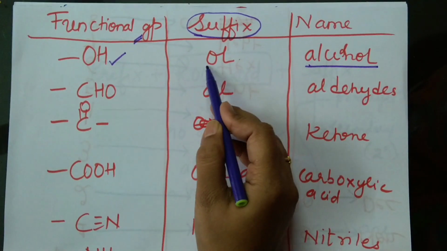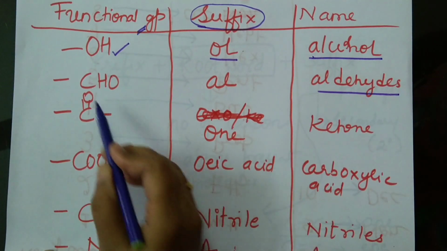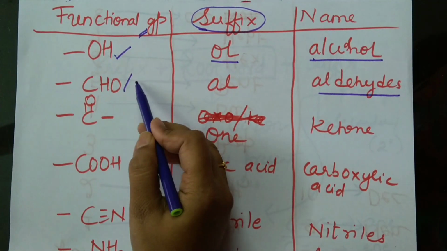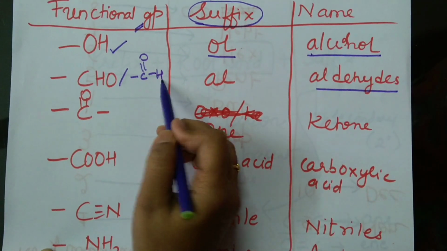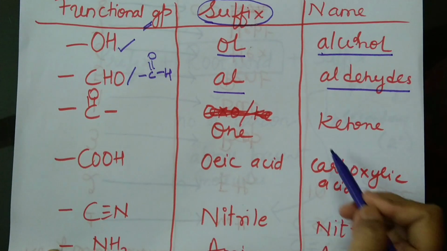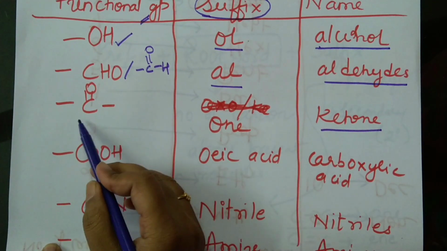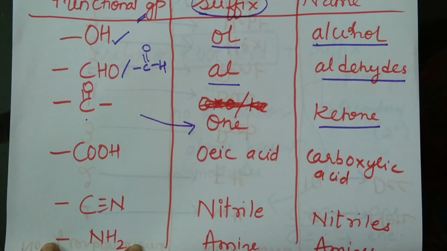And what is the suffix? OL. The functional group for aldehydes is CHO, or to be more specific, C double bond OH. And what is its suffix? AL. The functional group of ketones is C double bond O and its suffix is ONE.